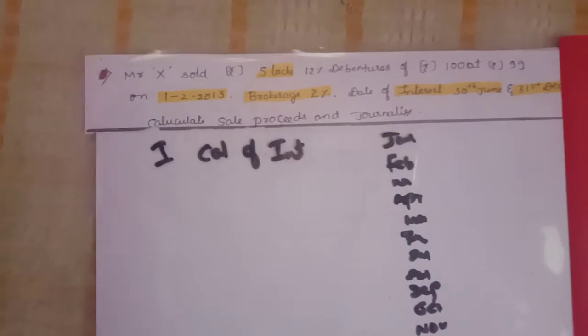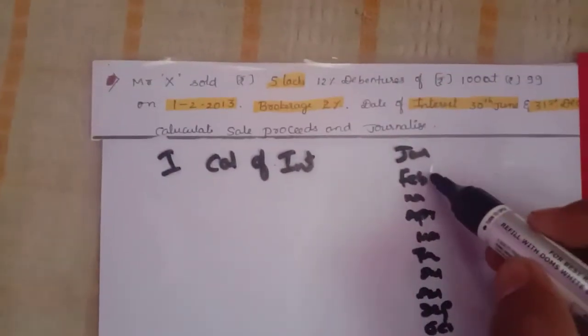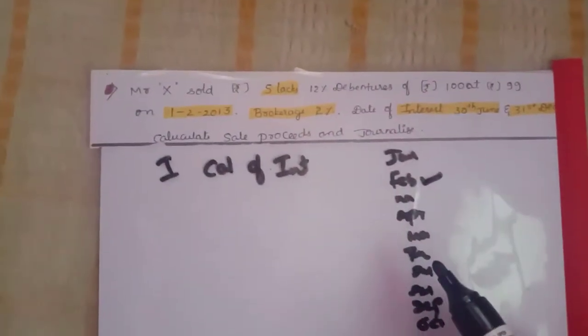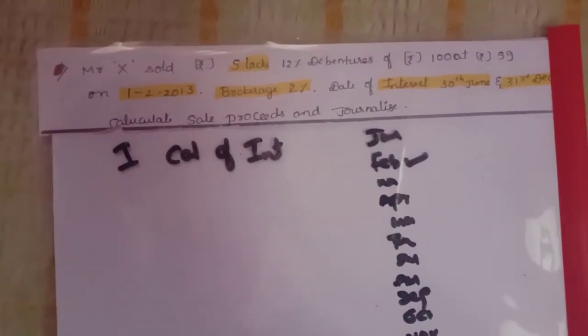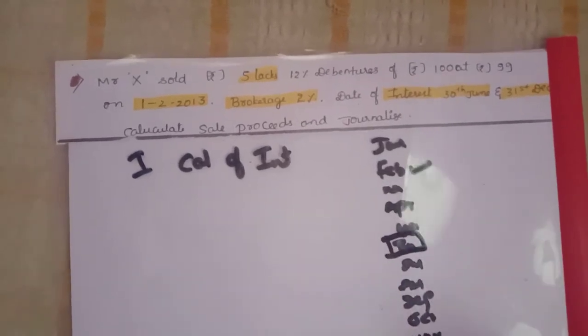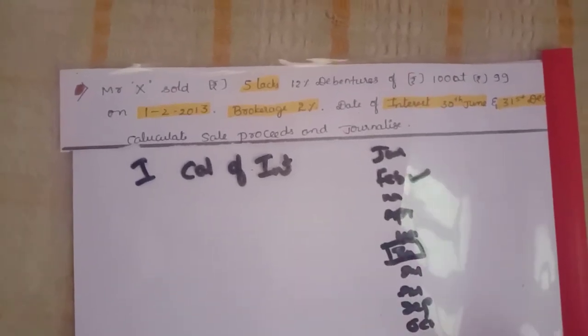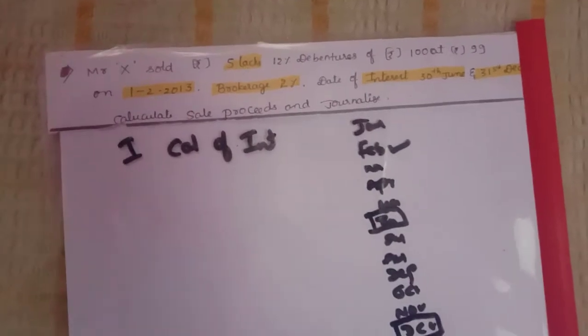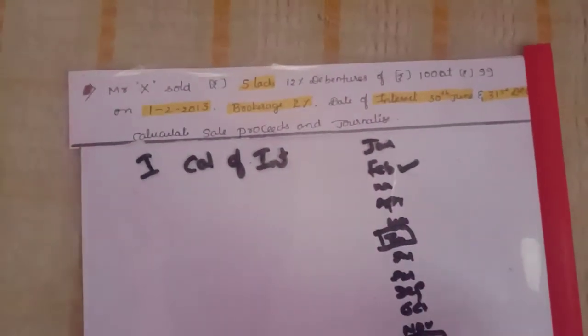After that, first we need to see the purchase month. They purchased in the month of February, 1/2/2013, and they also paid the interest on two dates. One is 30th June, second one is 31st December. So here we need to calculate 2 months.